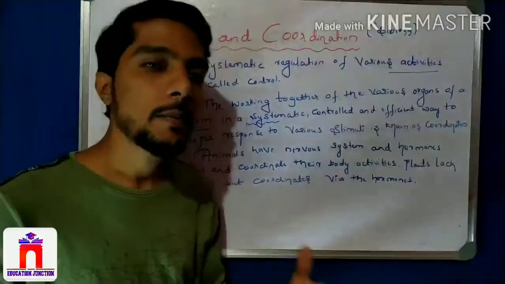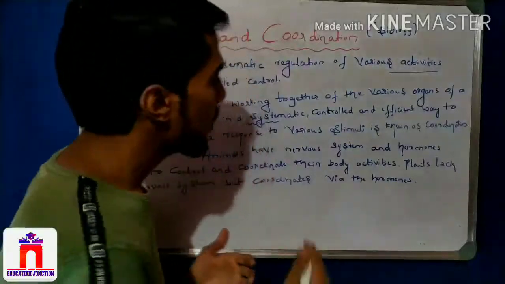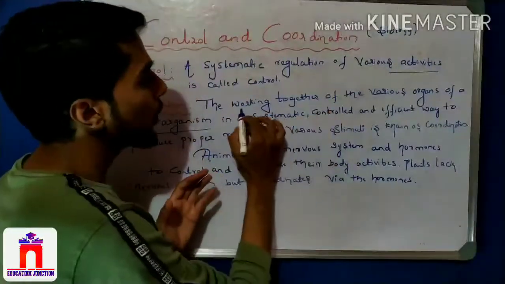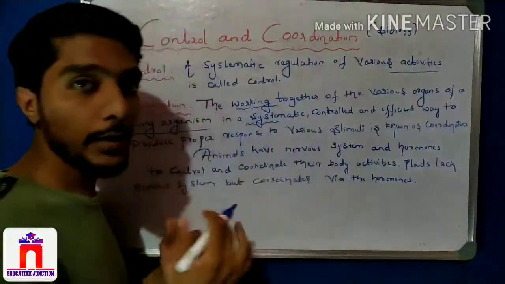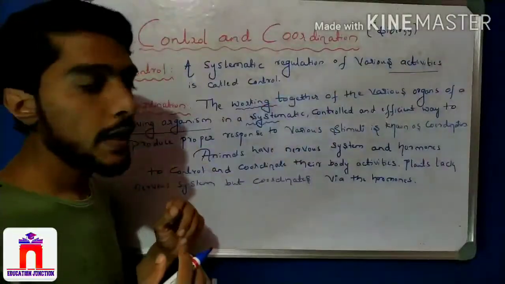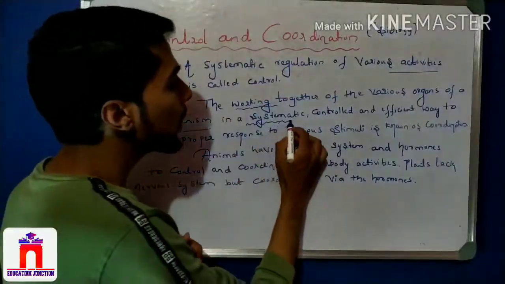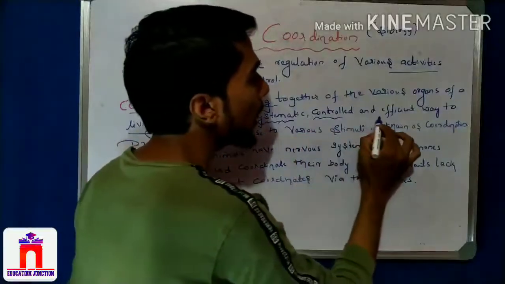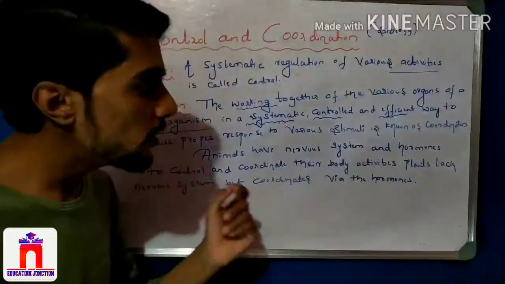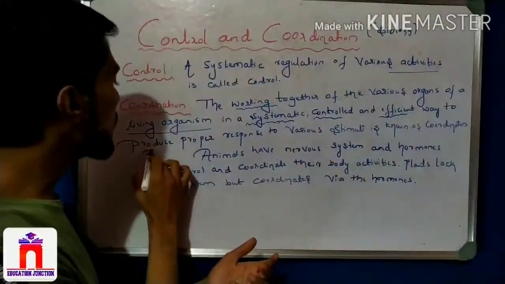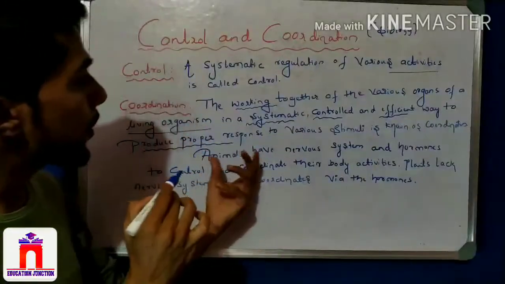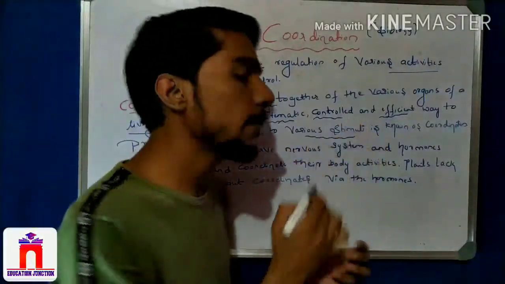Maybe it is the heart, maybe it is the kidney, anything; all are working together. All the organs of the body work together in a systematic, controlled and efficient manner. Why? To produce a proper response to various stimuli.